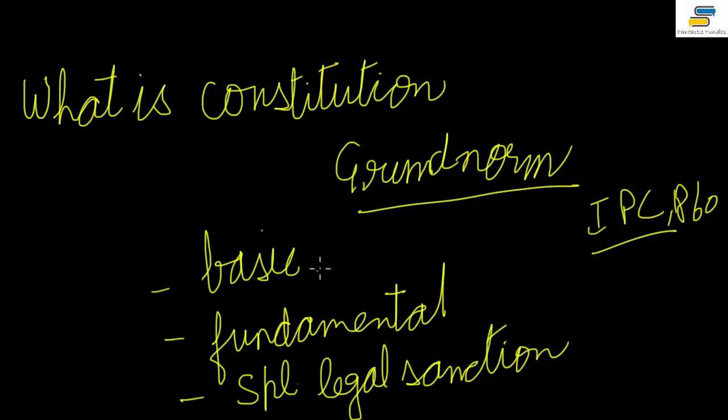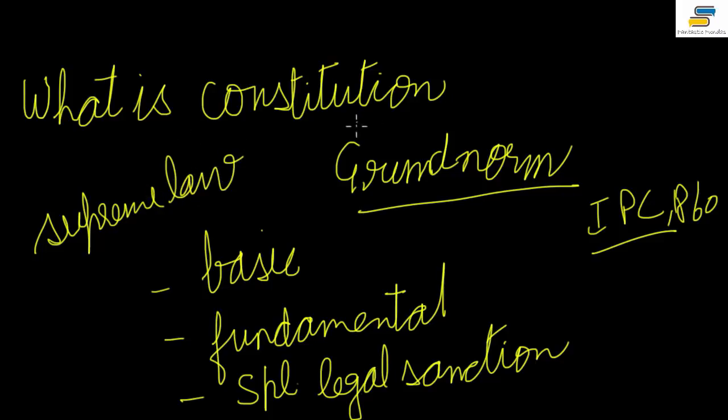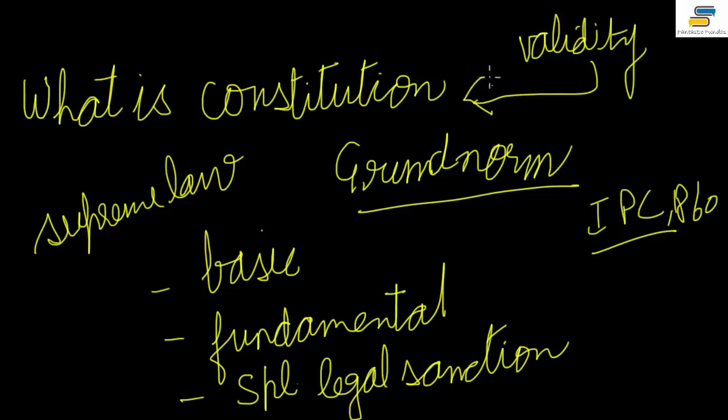Now the constitution is also the supreme law of the land, the most important law of the land. For the validity of any law, whether it's IPC or any other law, it depends on the constitution, whether it is within the framework of the constitution.